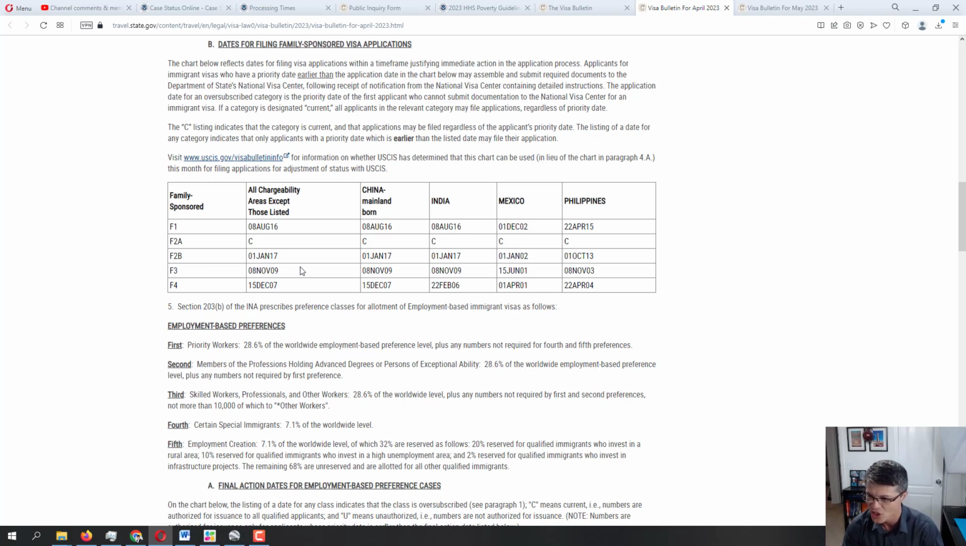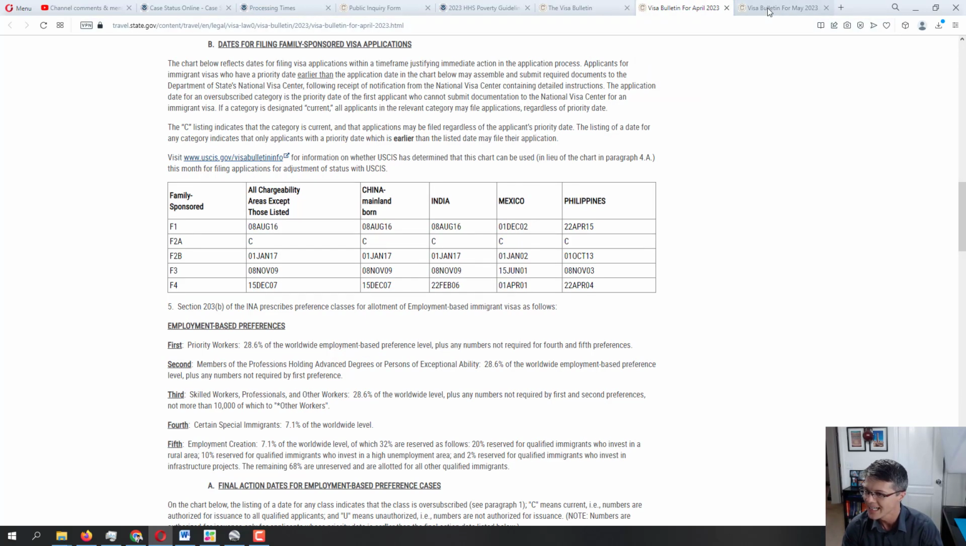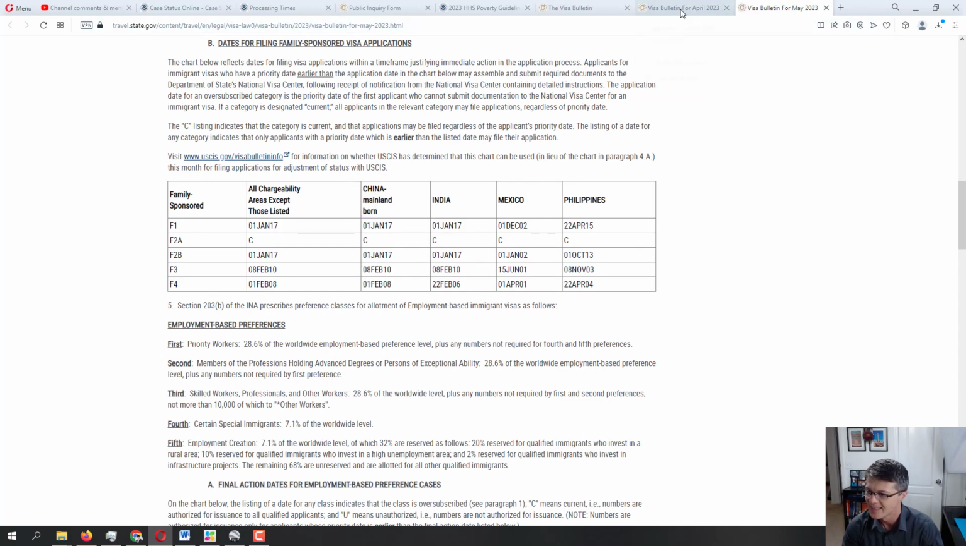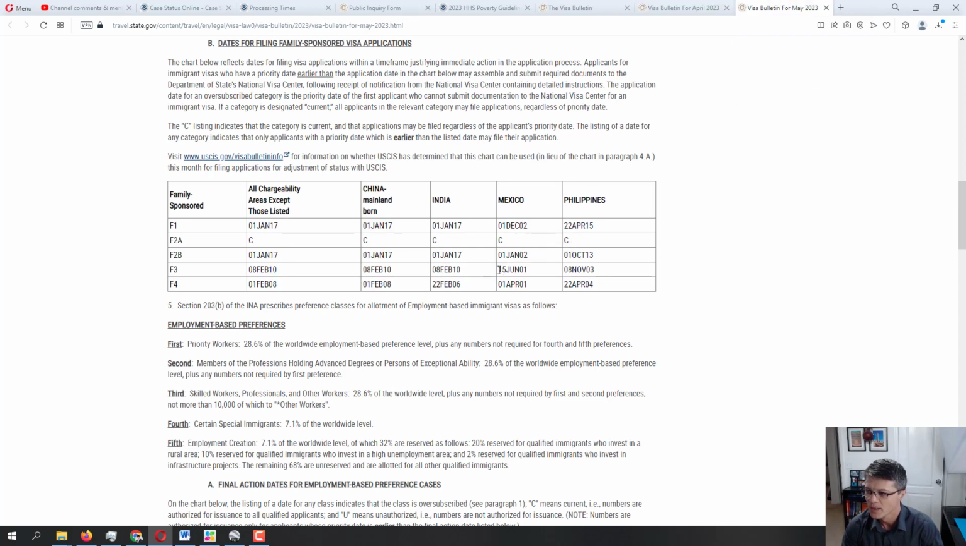Let's see if anything changed in F3. Okay, yep, we got some movement in F3 as well, and it is definitely positive movement. Same thing as you can see whenever it comes to Mexico and Philippines. There is no movement for Mexico and Philippines, but again, it's not exactly the correct phrase to say there is no movement. There is movement, it's not reflected yet on the visa bulletin. I think in the next couple months we will see the movement here as well.